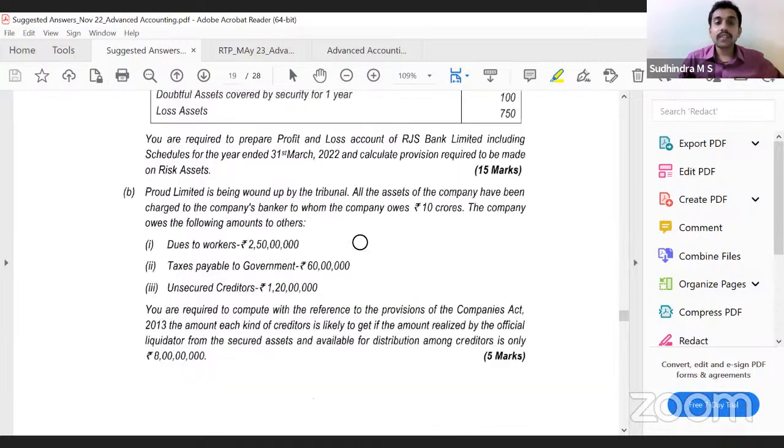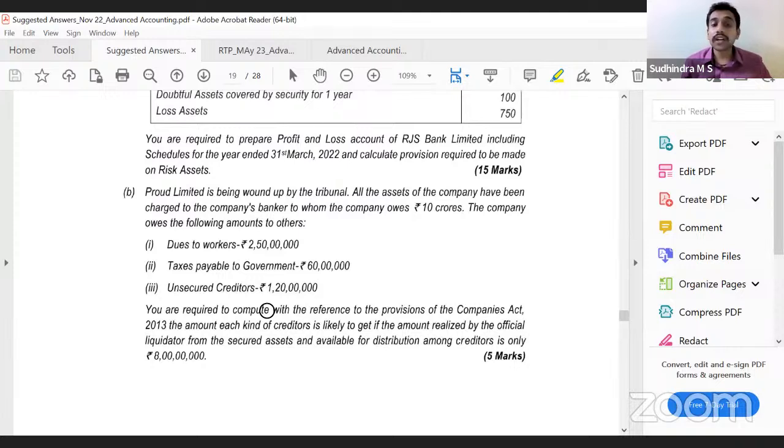Yes. Easy question. Proud Limited is being wound up by the tribunal. All the assets of the company have been charged to the company's banker, to whom the company owes 10 crore. The company owes the following amounts to others. Due to workers, 2.5 crore. Tax payable to government, 60 lakh. Unsecured creditor, 1.2 crore. You are required to compute with reference to the provisions of Companies Act 2013.